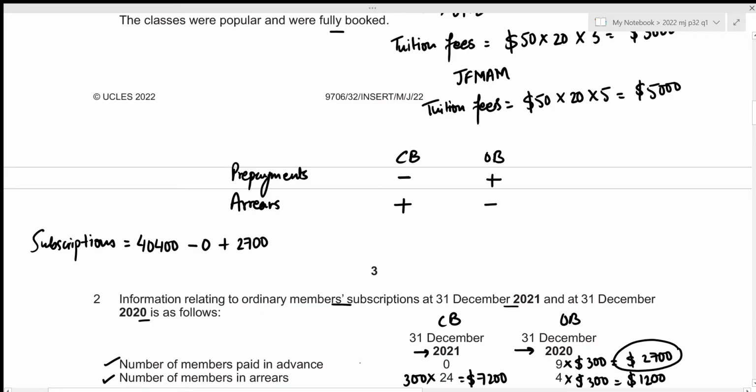Then we move to our arrears. We can see that the closing balance is 7,200, and according to our formula, we should be adding this amount. So that will be plus 7,200. And then we have the opening balance of our arrears, which is 1,200. Again, from our formula, we should be subtracting this amount. So that will be minus 1,200. Now this gives the actual amount of subscriptions to be included in our income and expenditure account to be 49,100.